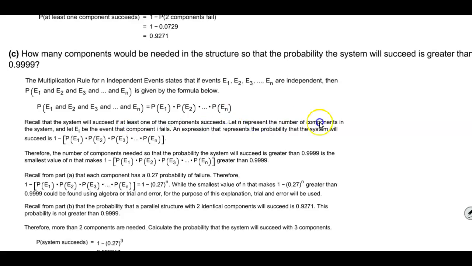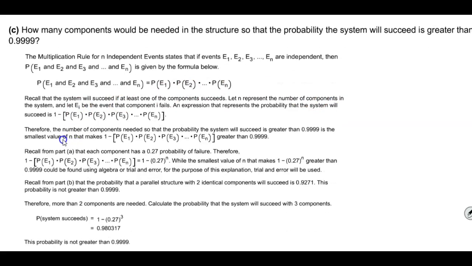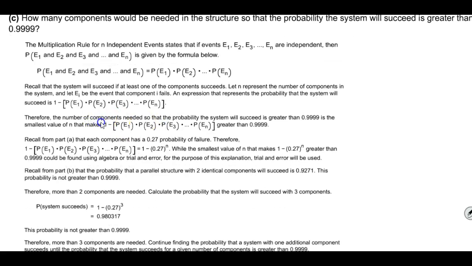So we're going to let n represent the number of components in the system. The expression that represents the probability that the system will succeed is 1 minus the probability of event 1 times the probability of event 2, and so forth. Therefore, the number of components needed is the smallest value of n that makes this formula greater than 0.9999.